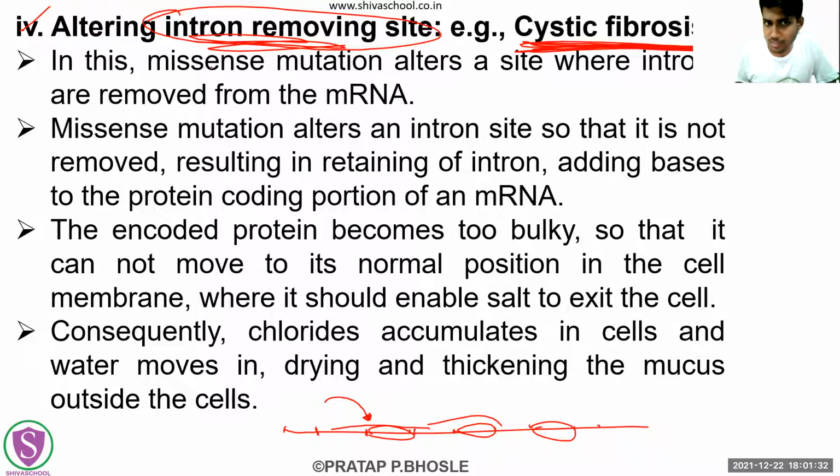Okay. So this missense mutation is going to alter the site where these introns are going to be removed from that RNA. You can exclude this point. From now on, I'm not going to say that you can remove or add points, because this is going to be an unnecessary task. You can just read it and know it on your own.